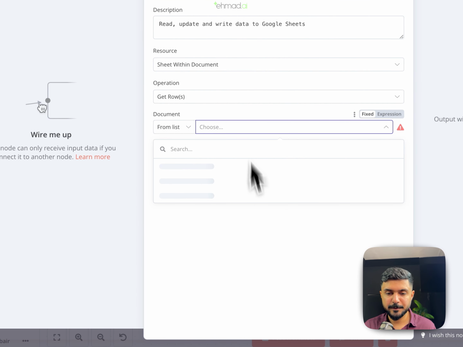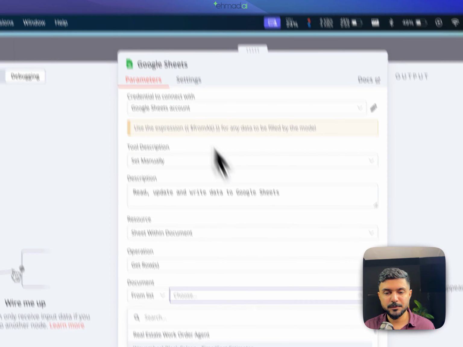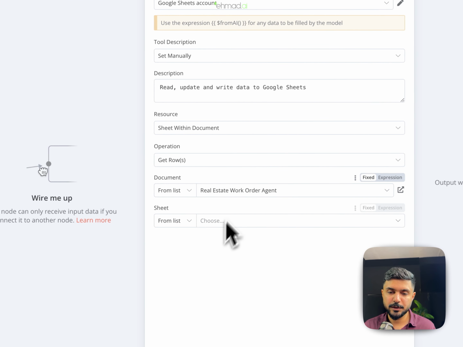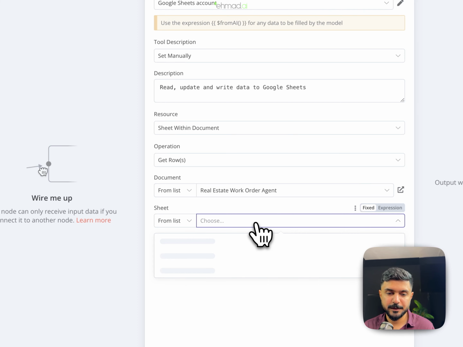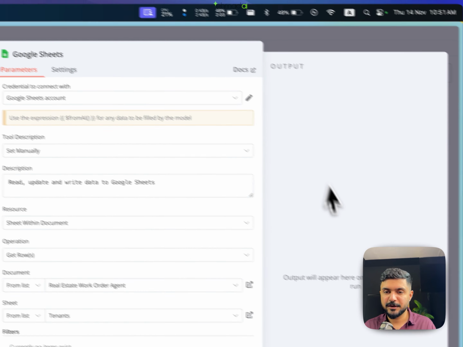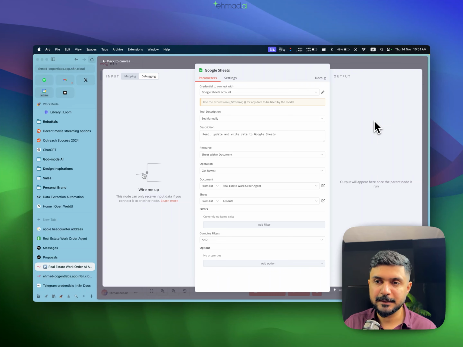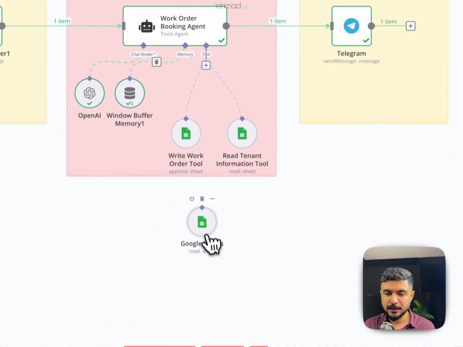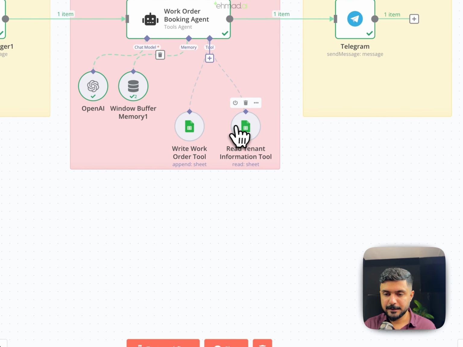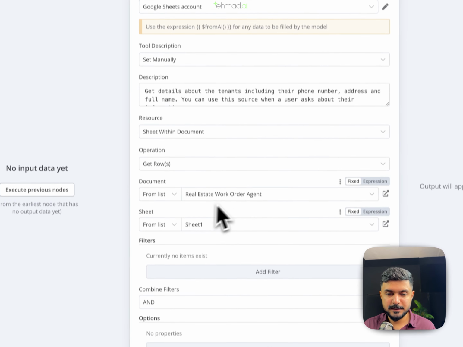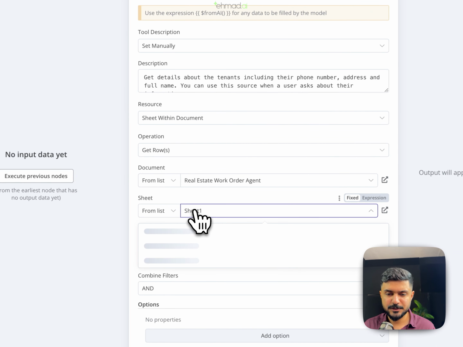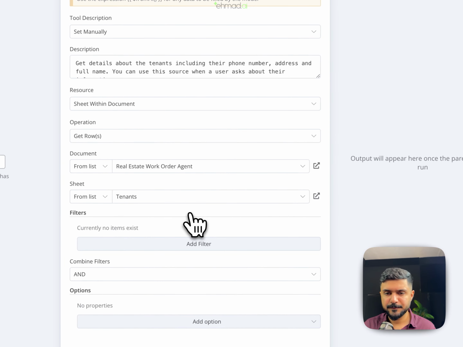Once you've connected your account, you can select the document from here. So, real estate work order agent, and then I select the sheet from here. Remember, in our document we had 3 sheets, and I click on tenants, and now it can fetch all of the rows from that sheet and use that as its database, or as its information layer. So I'm going to delete this, and going back, this is exactly the same thing that I did. It shows as sheet 1 over here. Let me just replace it with tenants, and that's it.